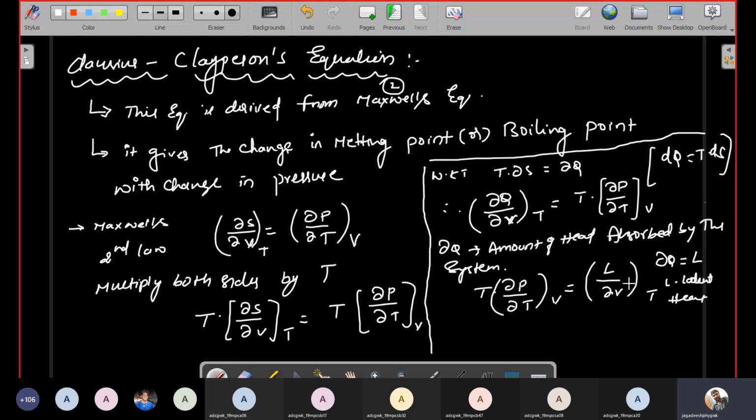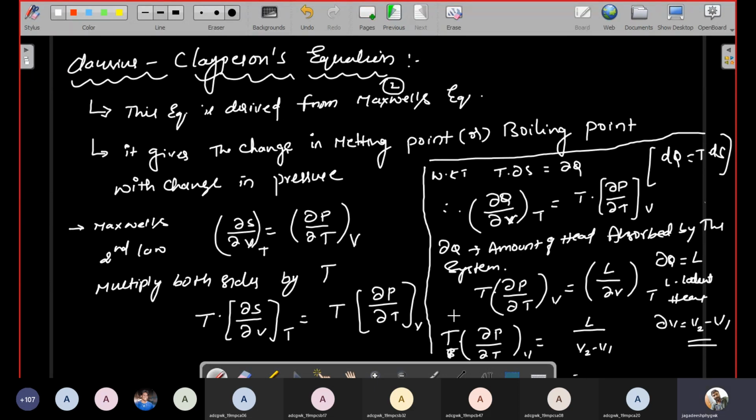But we know that the specific volumes of the first and second state will be V1 and V2. If you consider dou Q as the amount of heat absorbed by the system at volume V, then dou V is nothing but the changing volume. So dou V is equal to V2 minus V1. That is the changing volume. Therefore T times dou P by dou T at constant volume is equal to L divided by V2 minus V1.